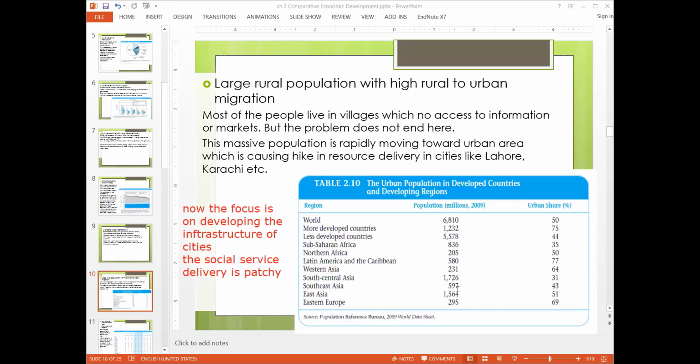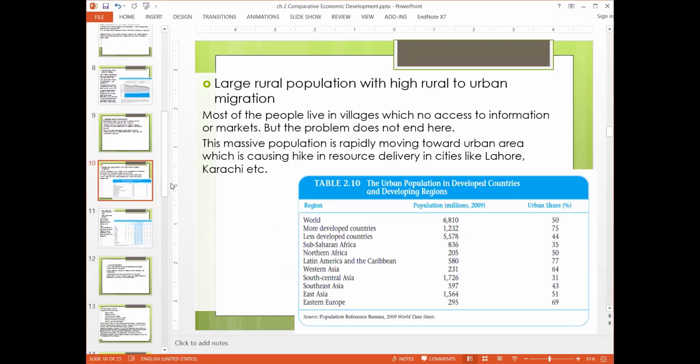If you see here, for the case of Asia, South and East Asia, and more developed and less developed countries, you can notice that urban population is higher in developed countries, but the migration rate is very high for developing countries. So this is another issue that we are facing right now. Let's see how many problems there are. Next we are going towards this.